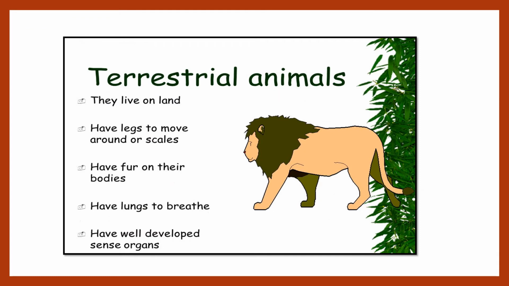The animals living on land and which have legs to move around are called as terrestrial animals.